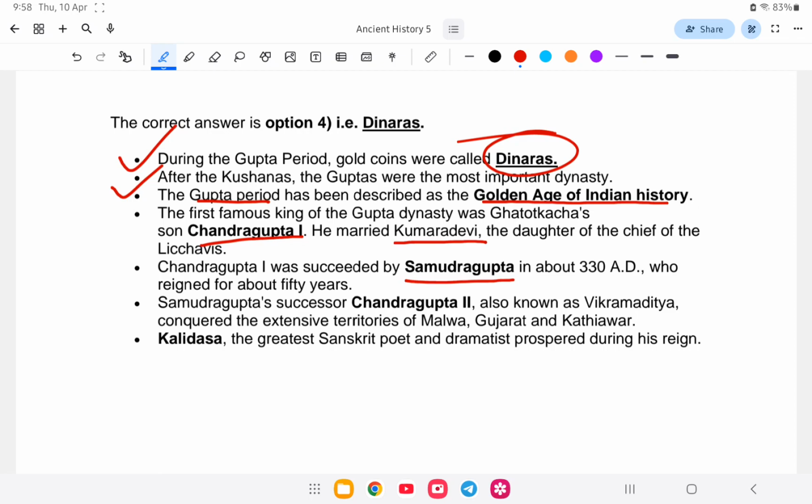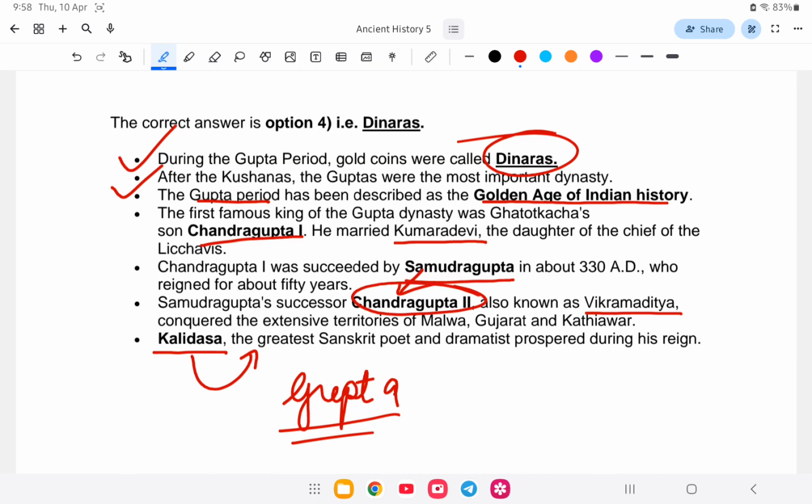His son Samudragupta is also known as the Napoleon of India, and after Samudragupta came Chandragupta II, who took the title Vikramaditya, and Kalidasa lived during the Gupta time. Another question will come: Kalidasa belonged to which era? Later Gupta, specifically during Chandragupta II, as one of the 9 jewels. Let us go to the next question.